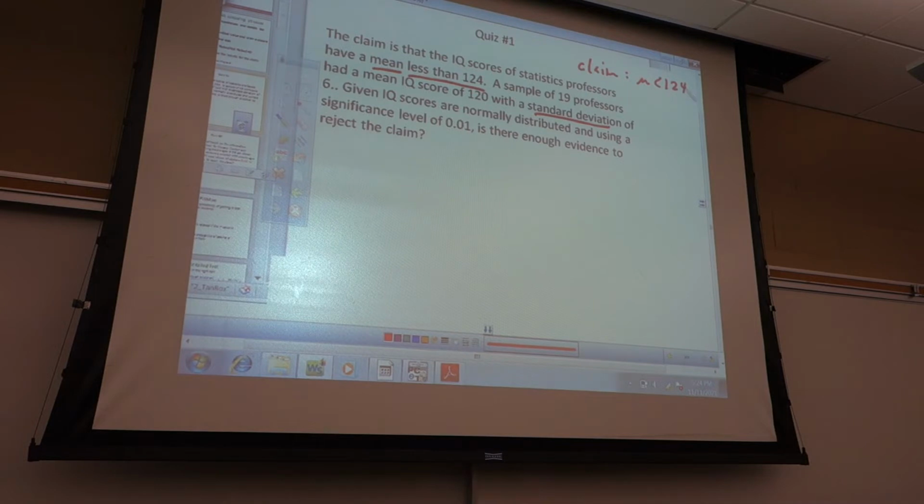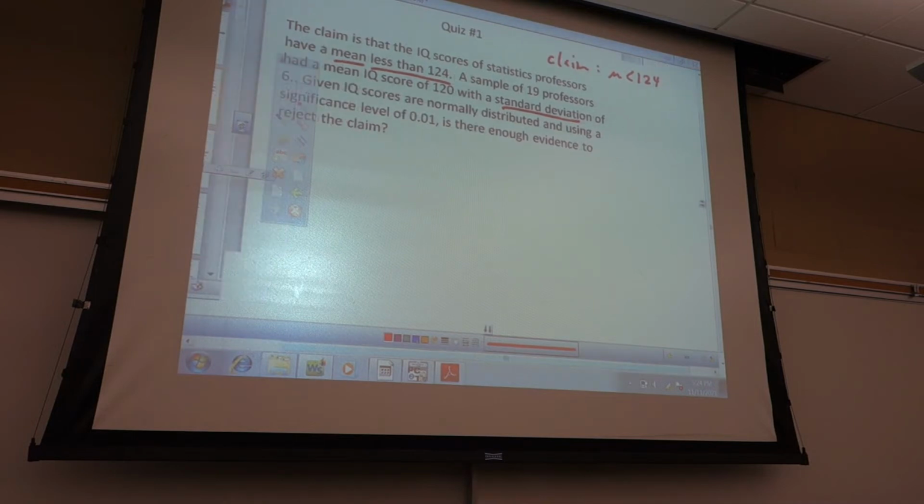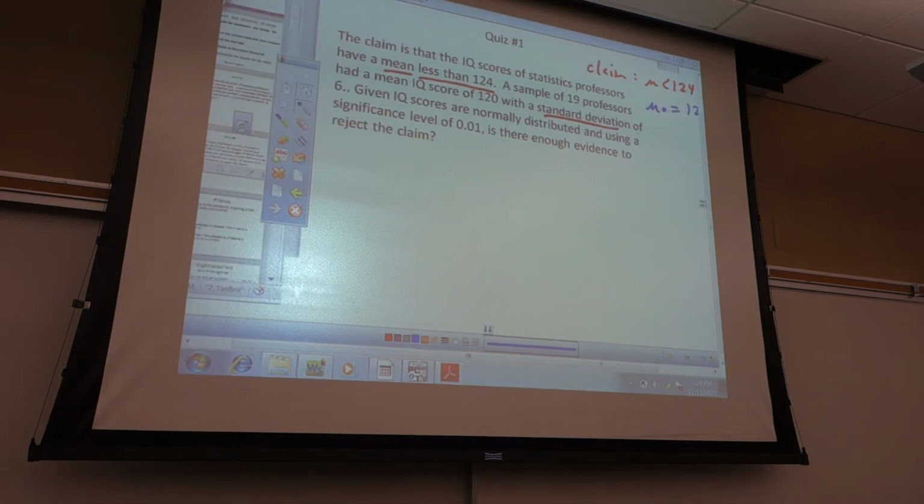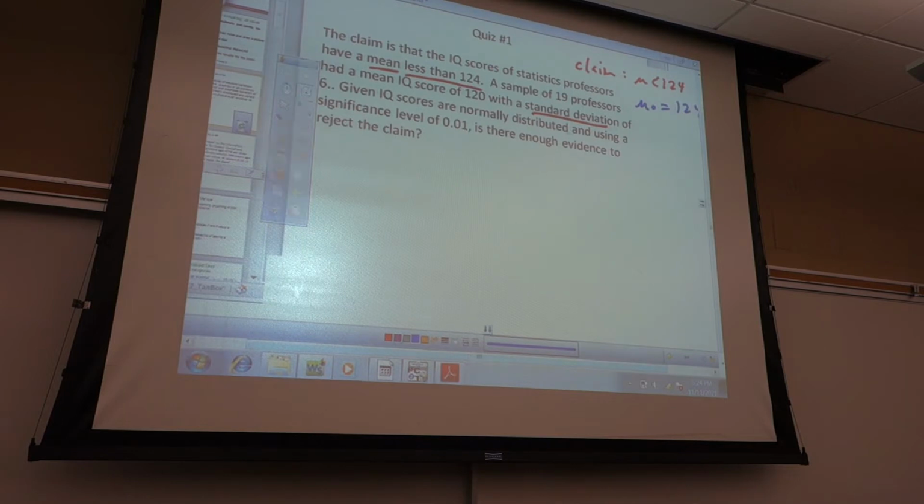So let's figure it out. That tells me my mu naught is 124. And then we have a sample of 19 professors. That's your n.